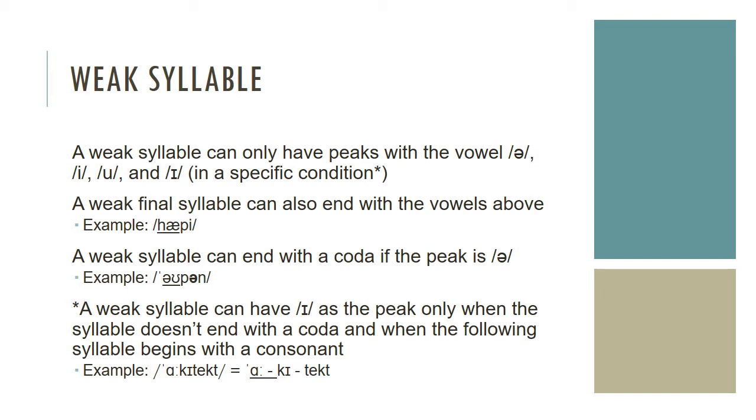A weak syllable can end with a coda if the peak is a. For example, open. A weak syllable can have a as the peak only when the syllable doesn't end with a coda, and when the following syllable begins with a consonant. For example, architect.